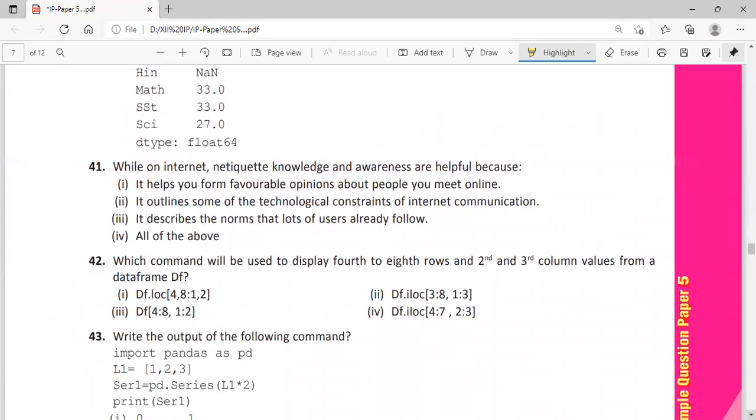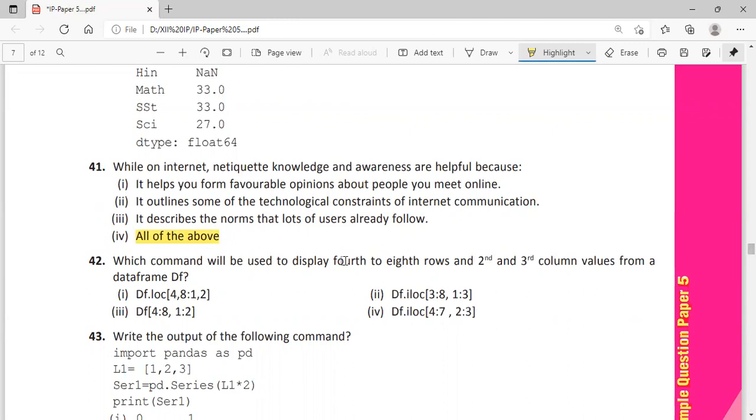Question number 41. While on internet, netiquette knowledge and awareness are helpful because it helps you to form favorable opinion about people you meet online. It outlines some of the technological constraints of internet communication. It describes the norms that lots of users already follow. All of the above. So all of these are helpful regarding the netiquette, how to follow.